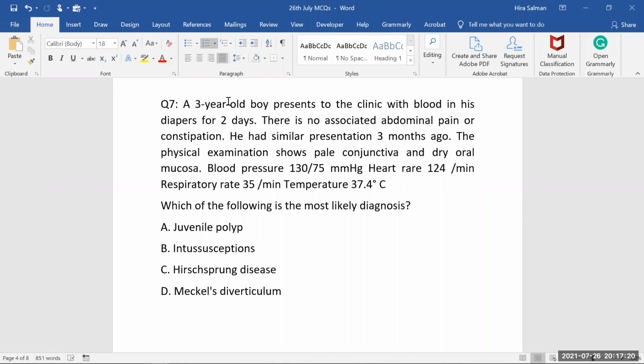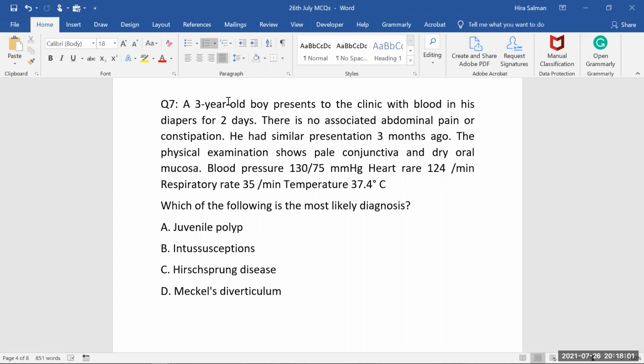Now, among the answer choices, you will get to know what should be the answer here. Do you think it's a juvenile polyp, or intussusception, or Hirschsprung disease, or Meckel's diverticulum? A juvenile polyp will never present like this. If it's an infected polyp, then the patient must be having abdominal pain. Rather than that, polyps are not associated with bleeding of this kind. Intussusception is an entirely separate entity, where we will see currant jelly stools and something different. So the presentation will be totally different, and of course, it's not intussusception.